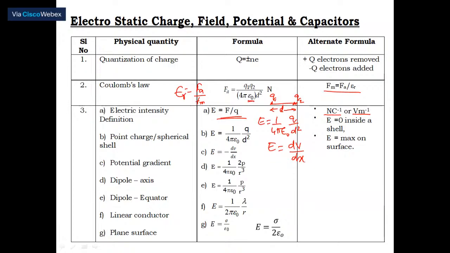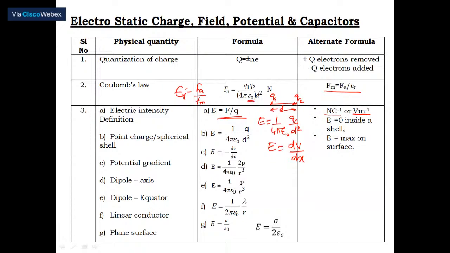This is the way we understand electric intensity. On the other end, we have E equal to 0 inside any conductor. E is maximum on the surface of a conductor.